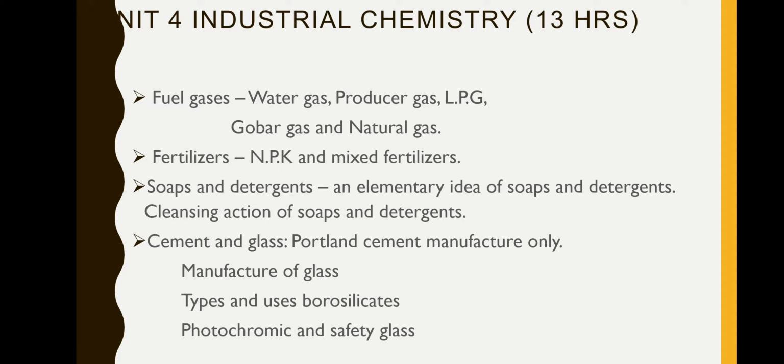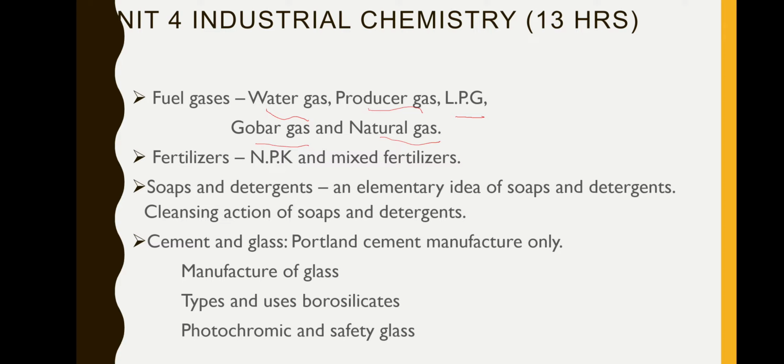Then the industrial chemistry, unit 4. There we are going to see certain things which we apply in our day-to-day life. Fuel we need for cooking, to run our vehicle, to see the electricity, all the things we need fuel. So there are different types of fuels what we use. One is water gas, producer gas, LPG, gobar gas, natural gas. These 5 you have to study. What is water gas, how it is produced, what are the content, what are the different types of chemicals present in it, what is advantages, disadvantages, all this we will be seeing.